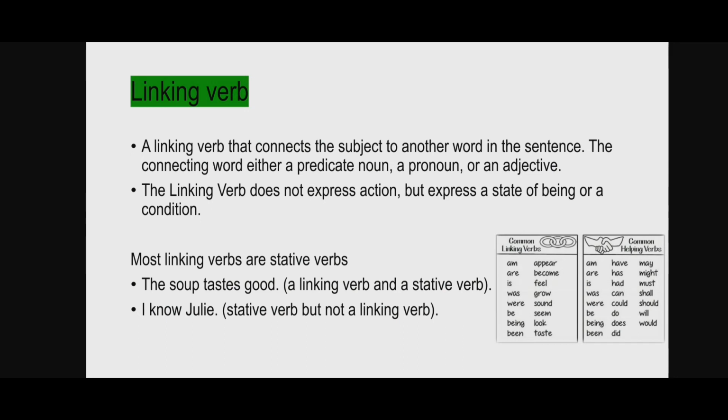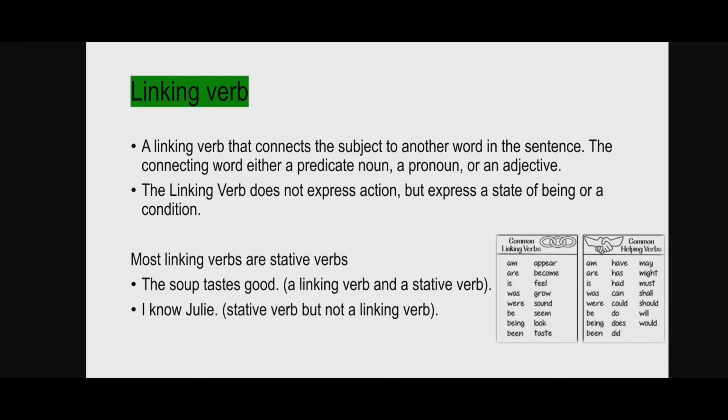Now we'll move on to linking verbs. A linking verb is a verb that connects the subject to another word in a sentence. The connecting words can be either a predicate noun, a pronoun or an adjective. The linking verb does not express an action but a state of being or condition. Some common linking verbs are appear, become, feel, grow, sound, seem, look, taste and be forms of the verb. Now, most of the linking verbs are stative verbs.